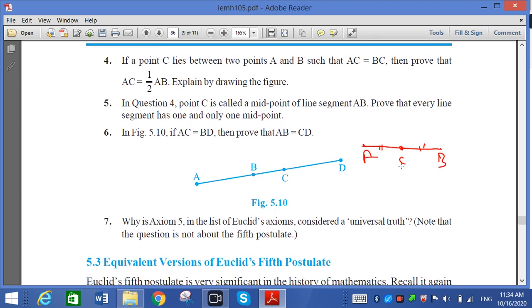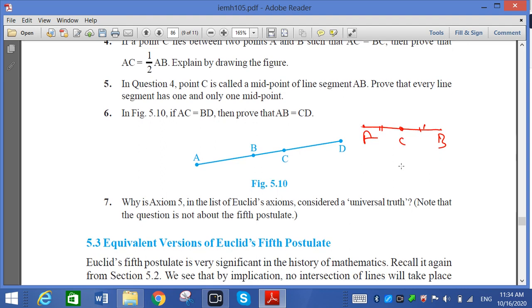Now question number 6. AC is equal to BD. Then prove that AB is equal to CD. So first, what information is given, that we have to write: AC is equal to BD. Question number 6. Now point B lies between A and C. So AC is equal to AB plus BC.